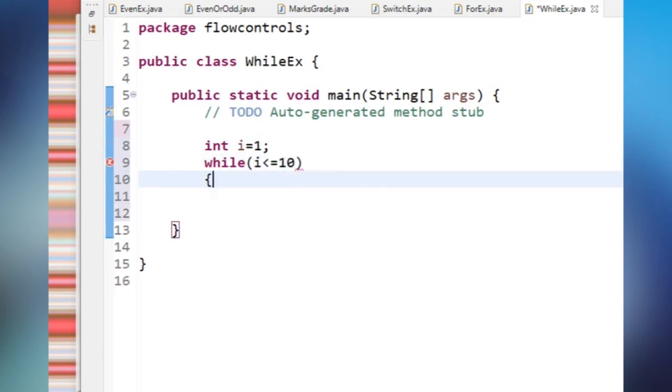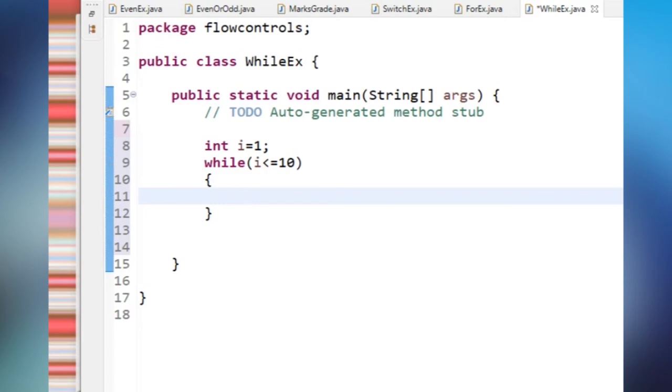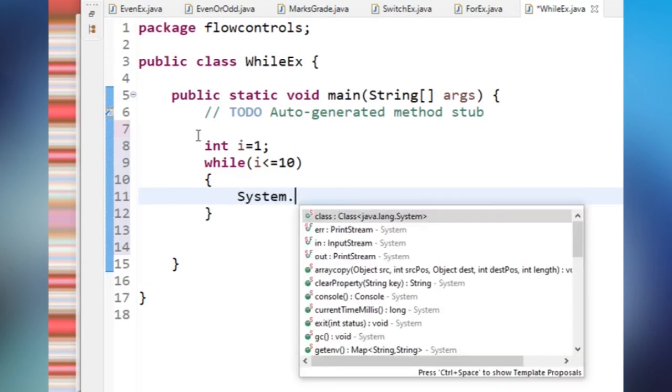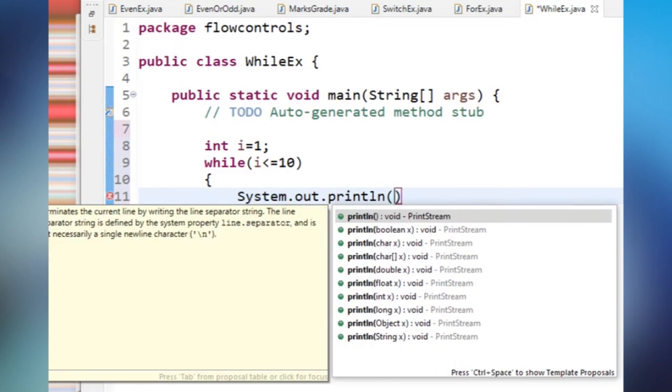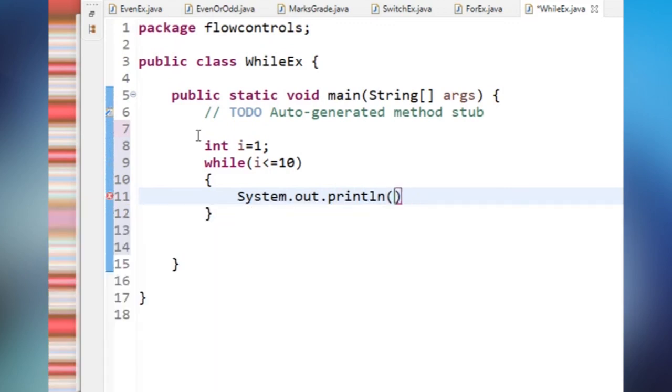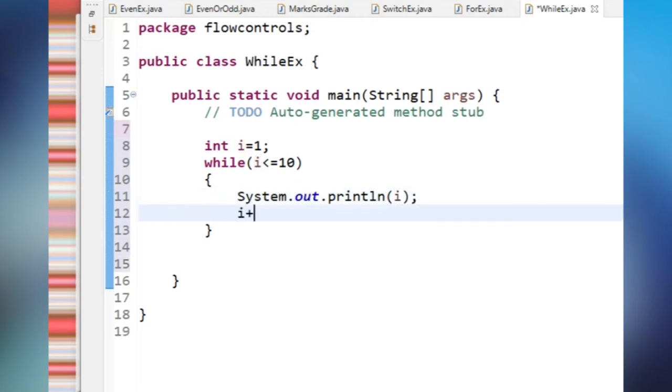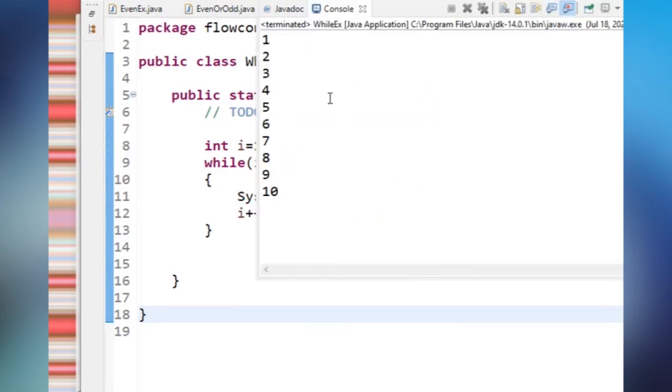Here I have to print: System.out.println, I'm printing the value I. Next I have to increment the value. Same as the for program, I'm trying to print 1 to 10 numbers using a while. Run the program and check the output: 1, 2, 3, 4, 5, 6, 7, 8, 9, 10.